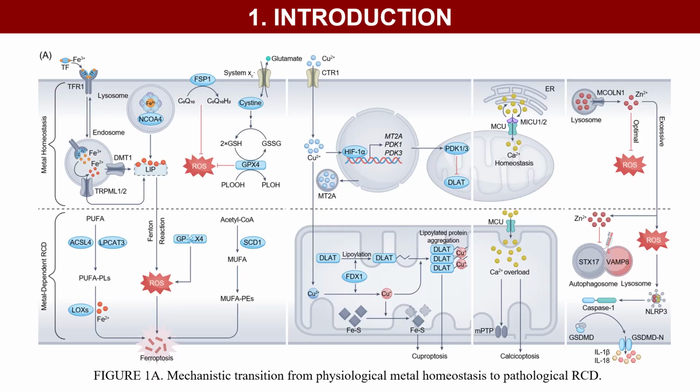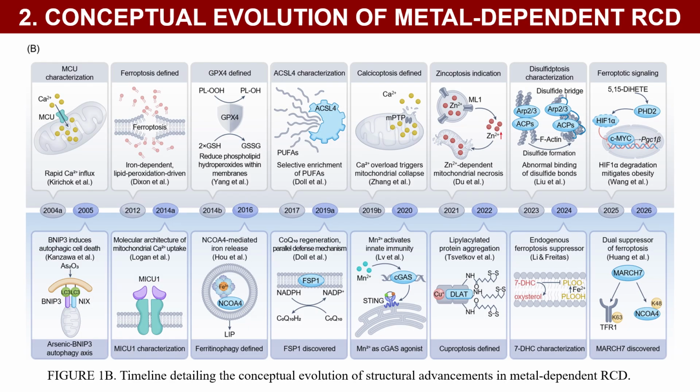In the introduction, we highlight a paradigm shift in the understanding of cellular metal toxicity, moving from accidental necrosis to precise regulation. Over the past 2 decades, the field of metal-dependent RCD has witnessed exponential growth. From the elucidation of key ferroptosis proteins to the successive emergence of cuproptosis and calcicoptosis, these milestones are continuously redefining the frontiers of precision medicine.